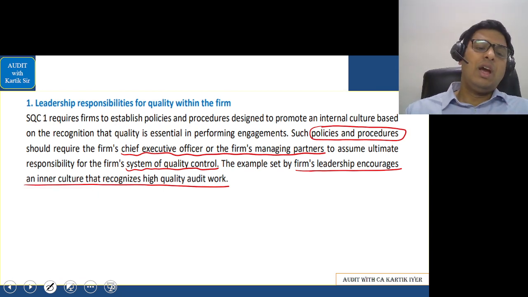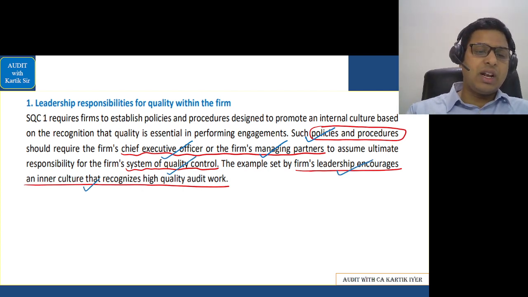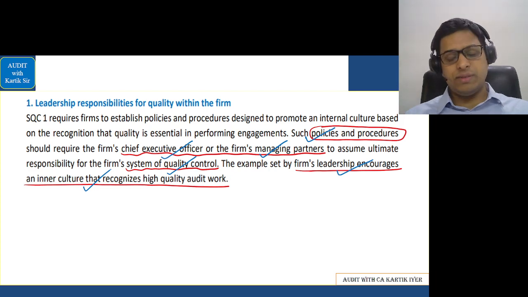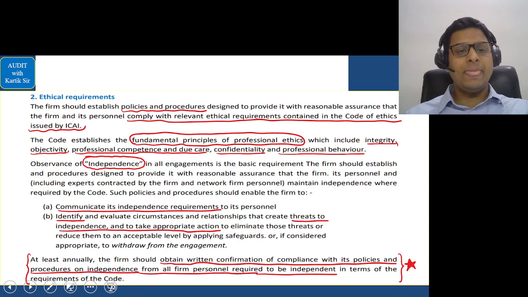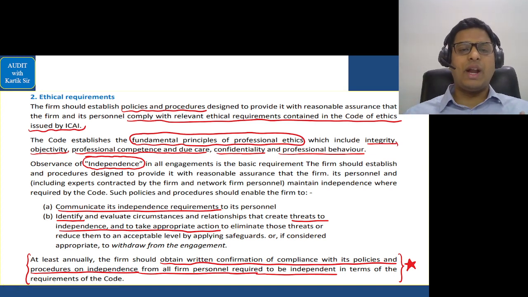Leadership responsibility, they have said here, the firm's policy procedures are made by the CEO or the firm managing partner. They should ensure that there is a system of quality control. The firm's leadership should encourage an inner culture that recognizes high quality audit work. Okay. Ethical requirement basically means that the firm should work with ethical requirements kept in mind. They should work with integrity, with independence, with objectivity. All these things should be there.